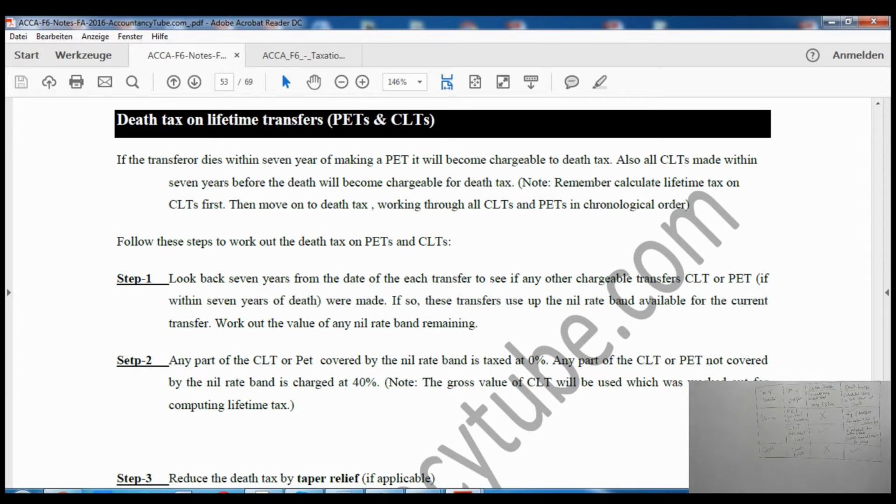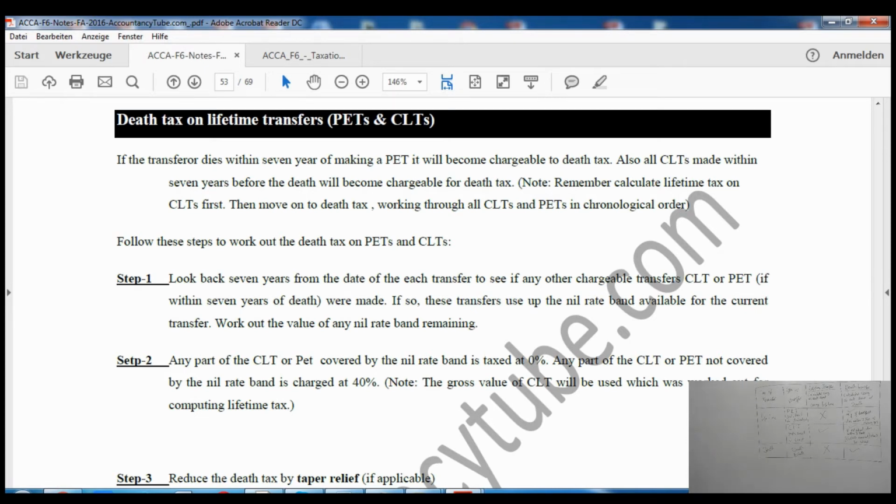So it says if the transfer dies within 7 years of making the PET, it becomes chargeable. We know that there is no tax on a potentially exempt transfer during life. However, if the individual dies within the 7-year period, then there will be tax on the potentially exempt transfer on death. Also, all CLTs made within the 7-year period before the death will become chargeable for death tax.